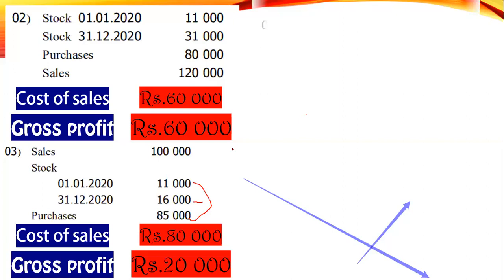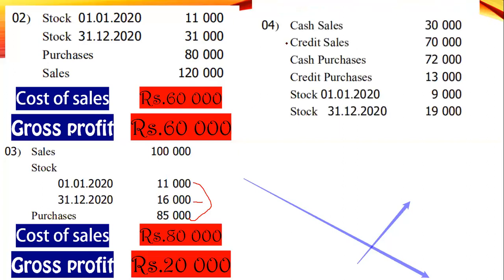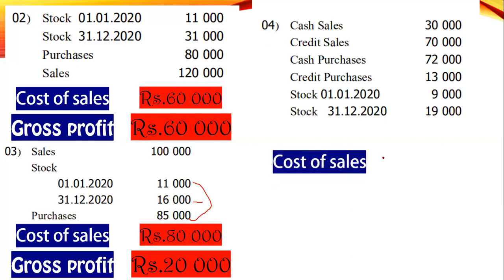Okay, try this question, everyone. Opening stock plus purchase minus closing stock. Your cost of sales equals opening stock 9,000. Purchase, there are two, cash and credit, both together 2072 plus 1385.